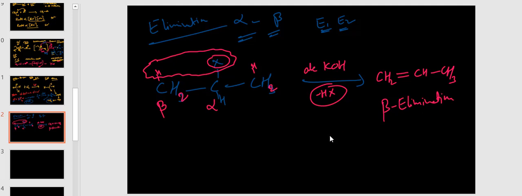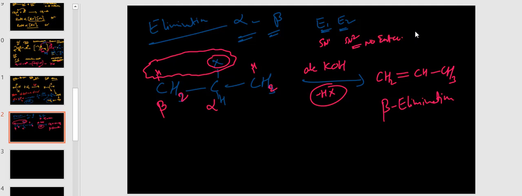Okay, now if you go for the mechanism, here E1 and E2, already we discussed SN1 and SN2. So in SN1 what happens? Intermediate is forming, stable. SN2 no intermediate.